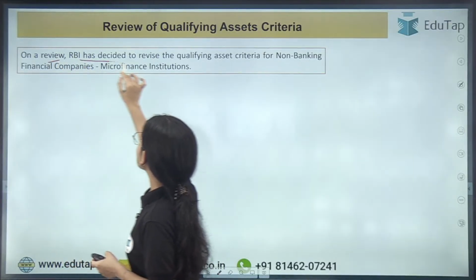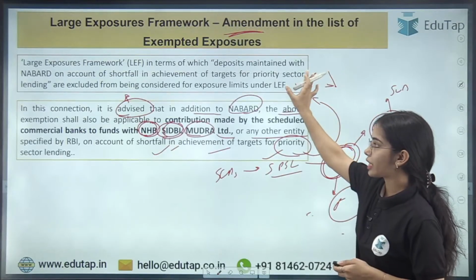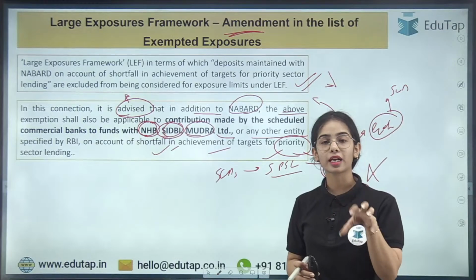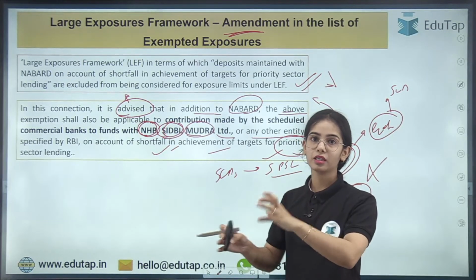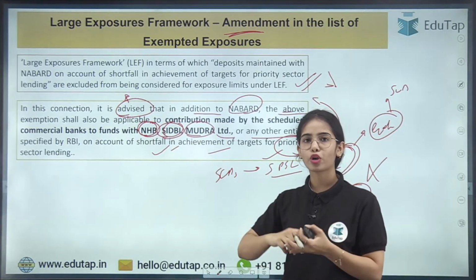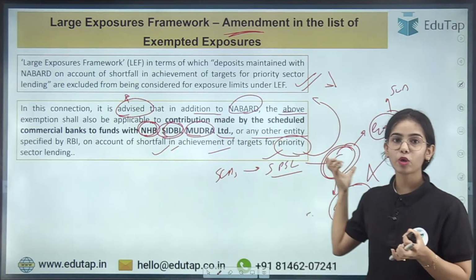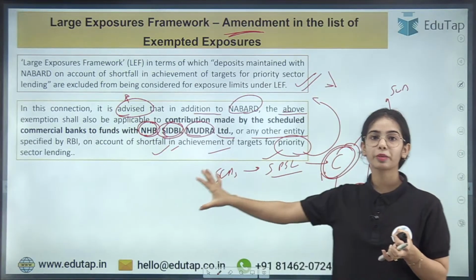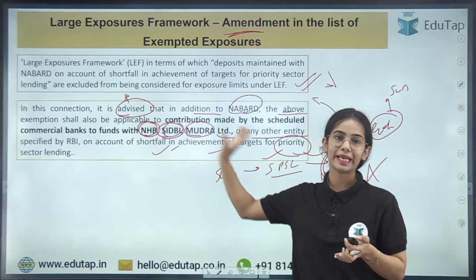On a review, RBI has decided to revise the qualifying asset. Okay, so basically, banks that are not able to achieve the priority sector lending target have to contribute to a fund, NABARD, NHB, or any such fund, for the amount by which they missed the target, right? So whatever contribution they give to any fund will not count in the exposure limit of that entity, okay?